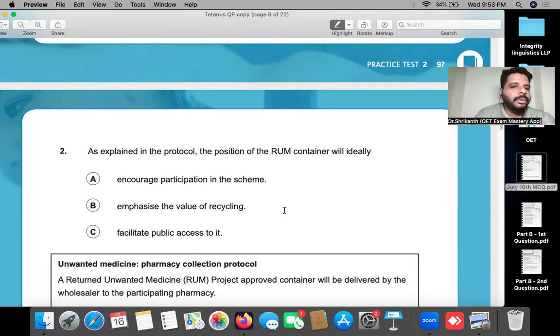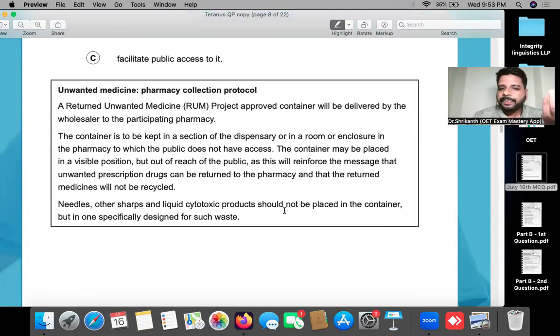So why does OET do this? OET is very cunning. You must never expect the OET to be a very innocent examination. These people are very cunning. They're very brilliant. Here they are trying to exhaust you, to deplete you of your mental energy. And that is the reason why.